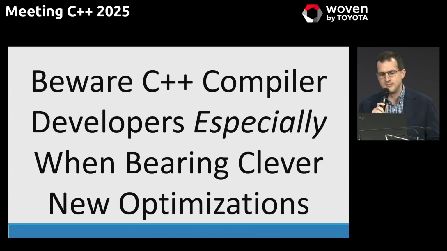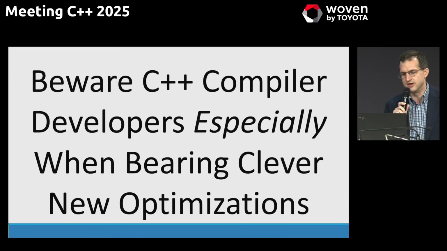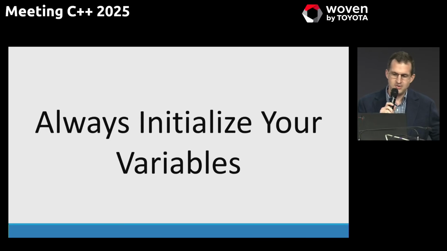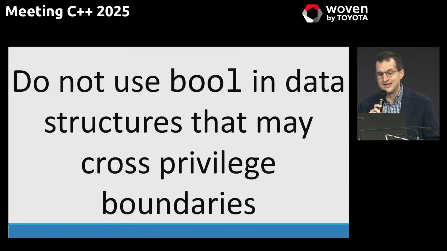So yeah, my message to you is beware compiler developers, especially when they come bearing clever new optimizations. And okay, yes, always initialize your variables. And to finish with something serious, definitely do not use bool in any data structures that may cross privilege boundaries. That means do not use bool in any struct that may be saved directly to a file or transported over the network or pass between process boundaries and so on.